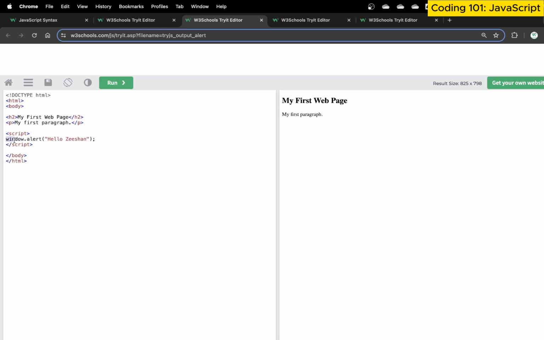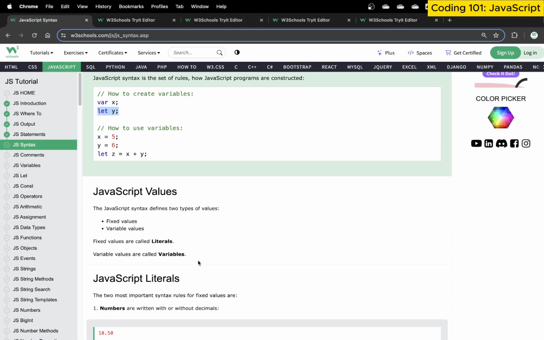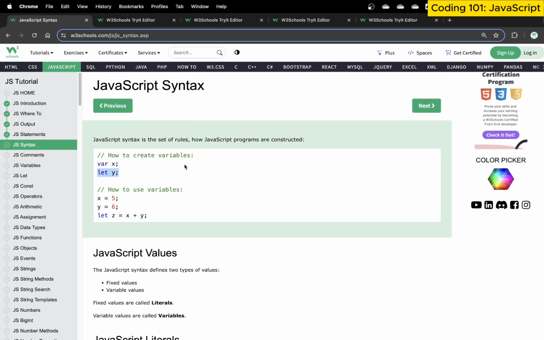For example, we say window in small letters, then a dot without any spacing, and then alert, another function, in small letters, then bracket start, inverted quotations, a string, bracket close, and then a semicolon. This entire structure is the syntax of window.alert. You cannot change that syntax; it has to be exact. When we learn coding in Java, JavaScript, Python or any other language, you always need to understand the syntax of each language. The basic logic is usually the same.